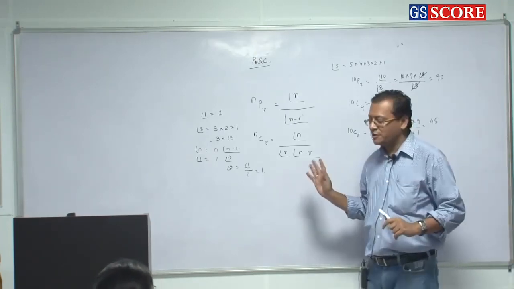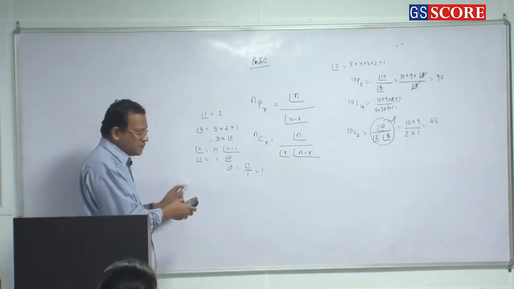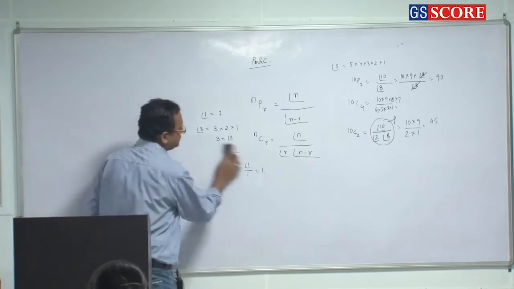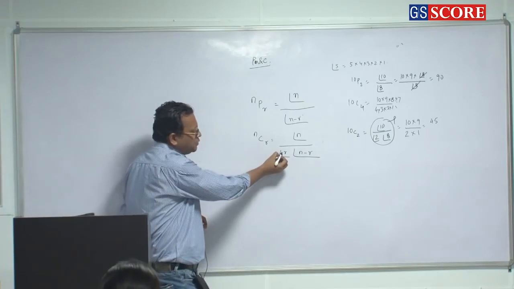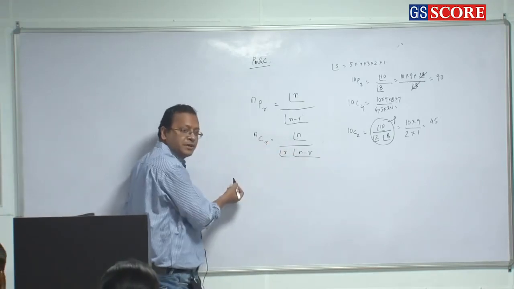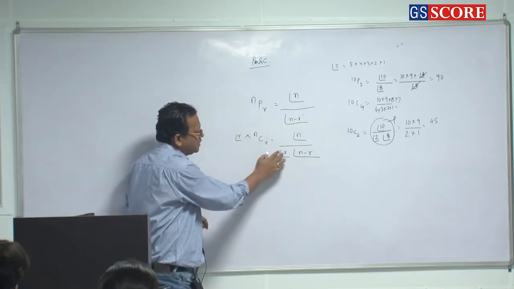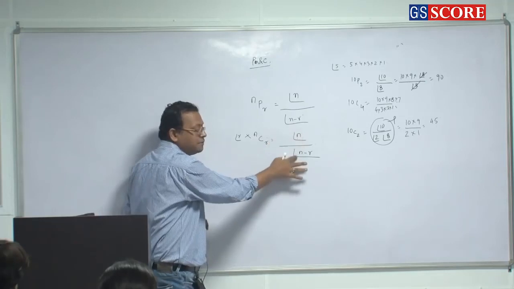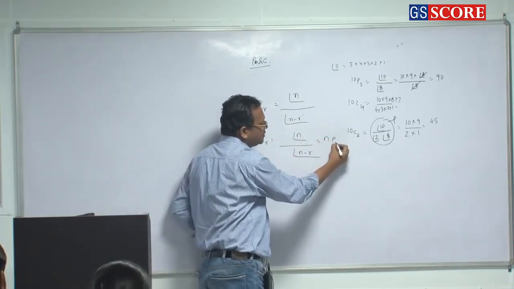One more thing here. Now with the basic formula, everything becomes clear. You are seeing here nCr is equal to factorial n by factorial r into factorial n minus r. Now we put the factorial r multiplication this side. What is this? Factorial n by factorial n minus r. What is this? nPr.